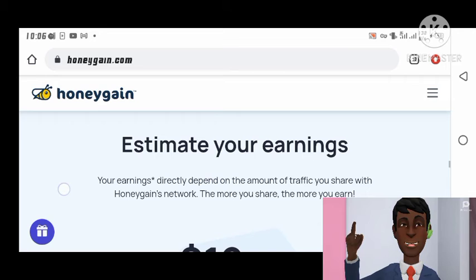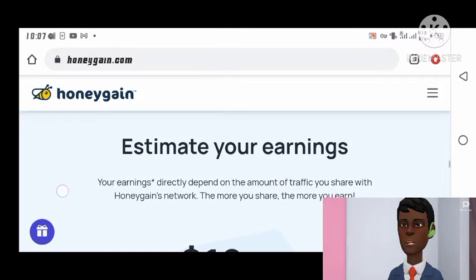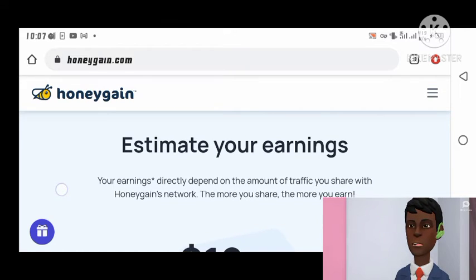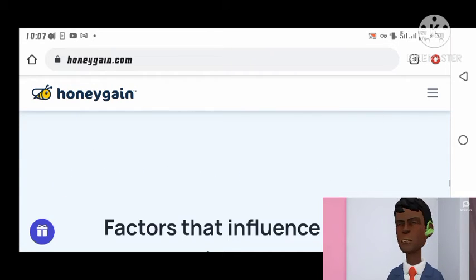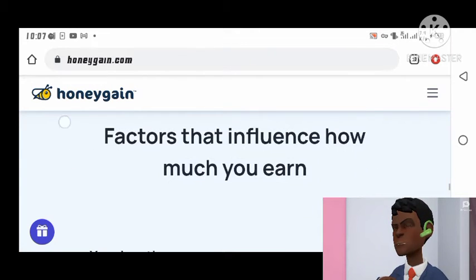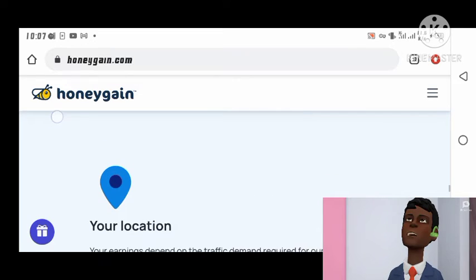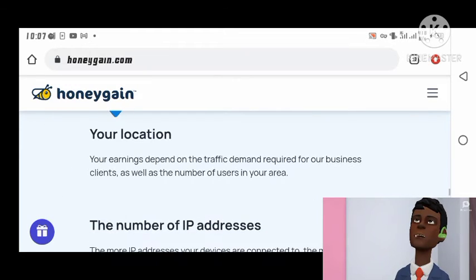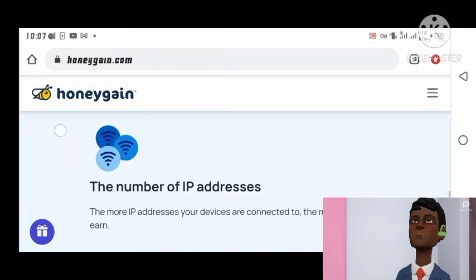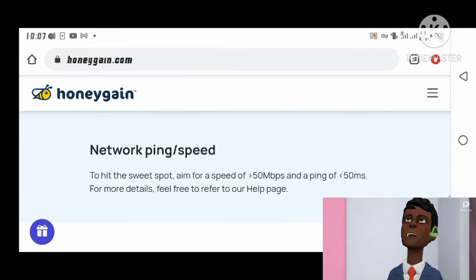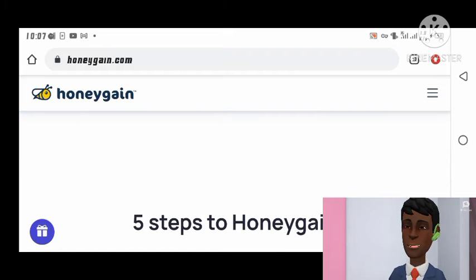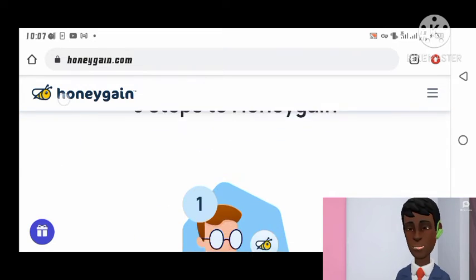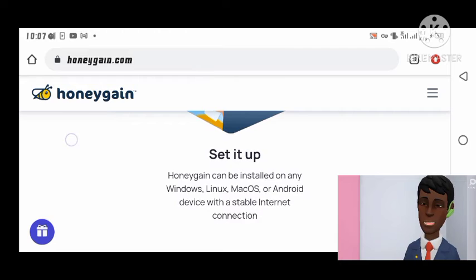Estimate your earnings. Your earnings directly depend on the amount of traffic you share with Honeygain's network. The more you share, the more you earn. Factors that influence how much you earn: your location. Your earnings depend on the traffic demand required for our business clients, as well as the number of users in your area. The number of IP addresses: the more IP addresses your devices are connected to, the more you can earn. Network. Refer to our help page.